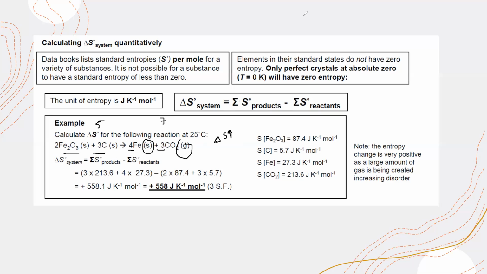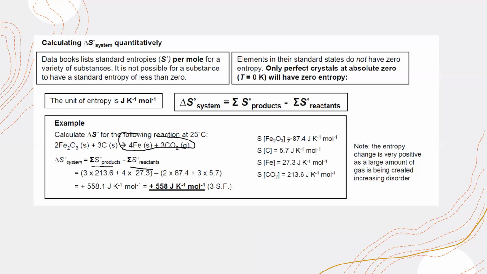Now how to calculate this entropy? That's a qualitative analysis, but quantitative analysis means how we can measure this entropy change. So entropy change is product minus reactant: the sum of entropy of a product minus the sum of entropy of reactant. So the product is what? It's iron plus carbon dioxide.